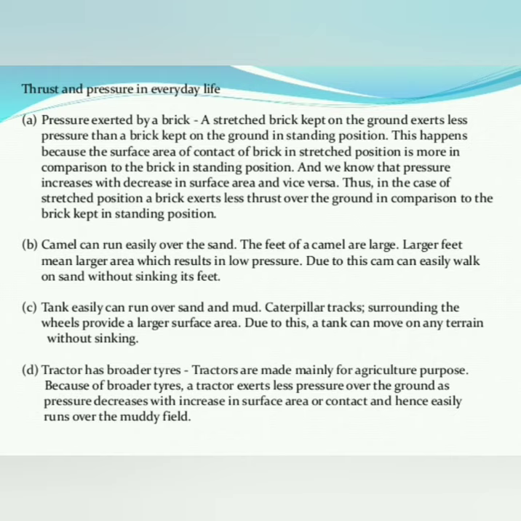Due to this, a camel can easily walk on sand without sinking its feet. So their feet do not sink in the sand because larger feet mean larger area, which results in low pressure. Is it clear? Okay, fine, you are understanding.